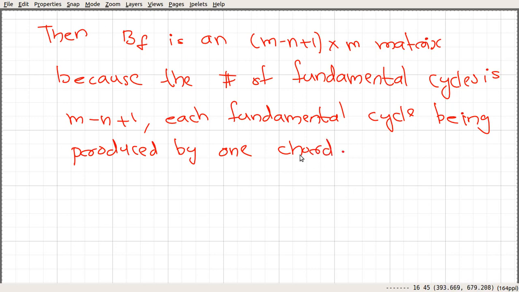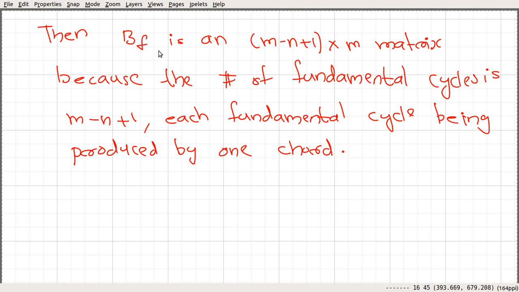Okay, so corresponding to each chord there will be a fundamental cycle. So the number of rows in the fundamental cycle matrix will be m minus n plus 1, and the number of columns will be exactly equal to the number of edges in the graph. We know this fundamental cycle matrix is a submatrix of the cycle matrix, and we only take the rows corresponding to the fundamental cycles in that graph to get B sub f.